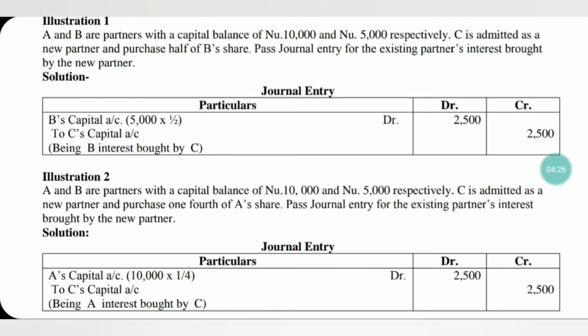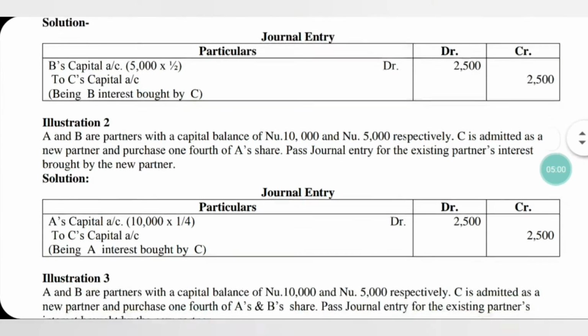How much is bought by C from A's capital? C has bought 1/4 of A's share. So, A's capital is 10,000 and 1/4 of his capital comes to rupees 2,500. So, A's capital account, that is the existing partner's capital account, to be debited and the new partner's capital account to be credited. That is, A's capital account to be debited and C's capital account to be credited. 10,000 of 1/4 comes to rupees 2,500, being A's interest bought by C.